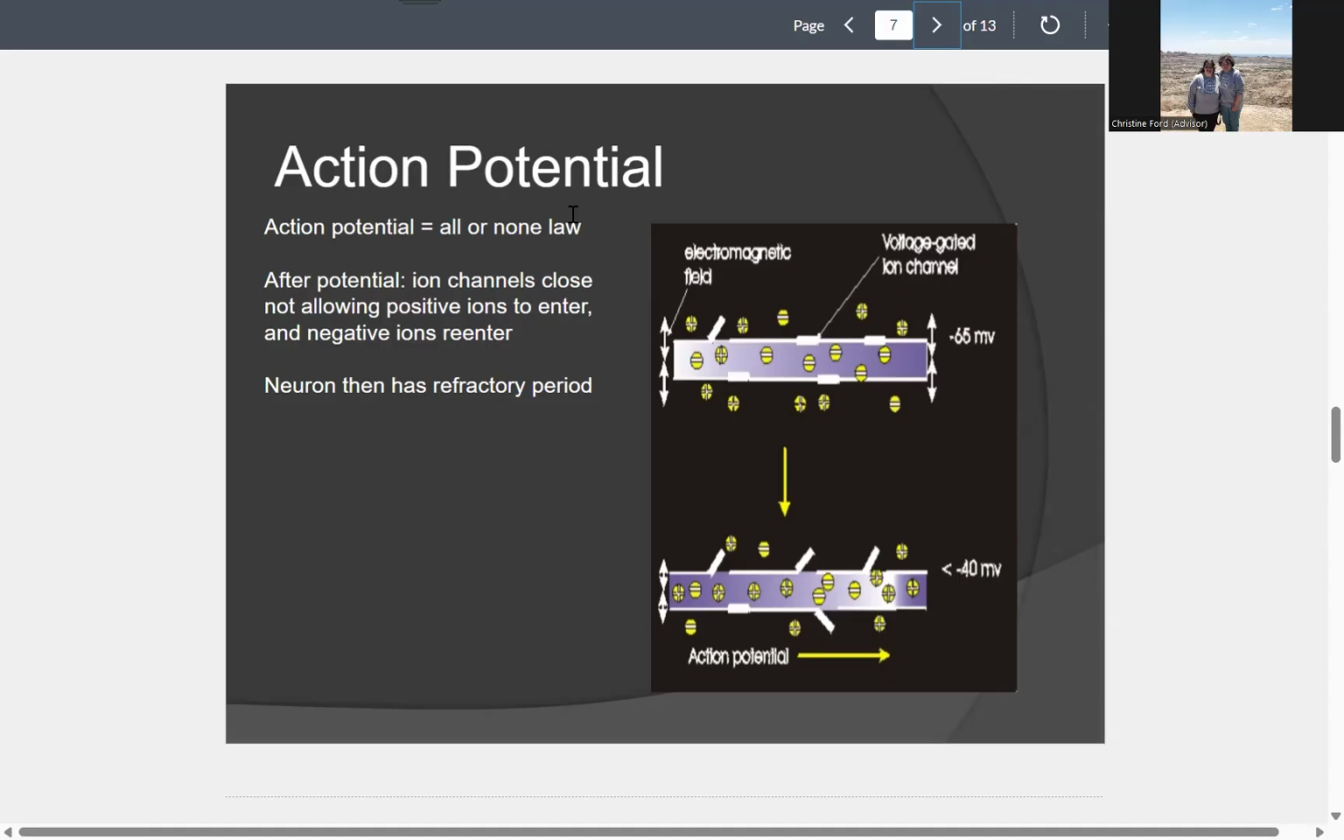After the action potential, the ion channels will close, not allowing the positive ions to enter, and the negative ions will re-enter. And then the neuron enters what's called a refractory period, which is a period of rest where they will not fire again. Now, that period of rest for neurons is milliseconds. So that's why you can do repeated activities like waving your hand, and there's not a delay in your response.